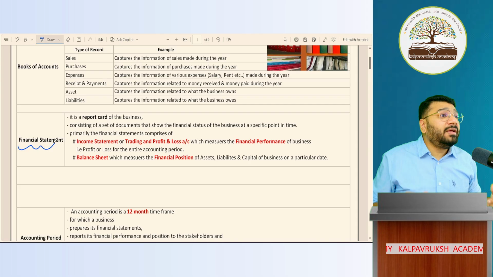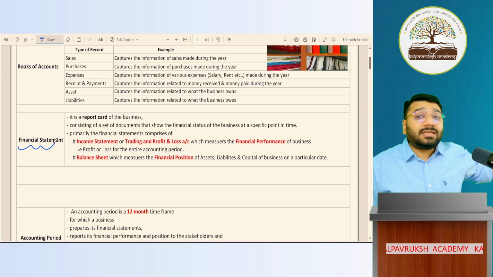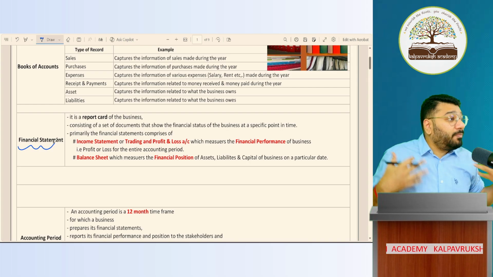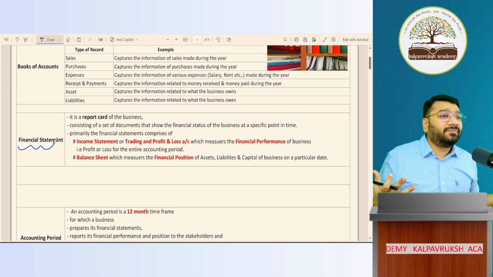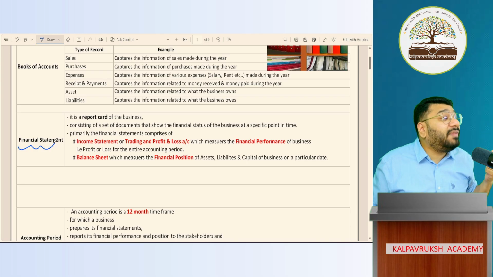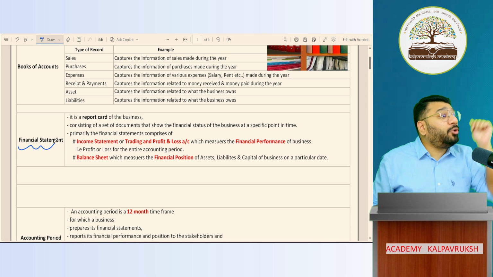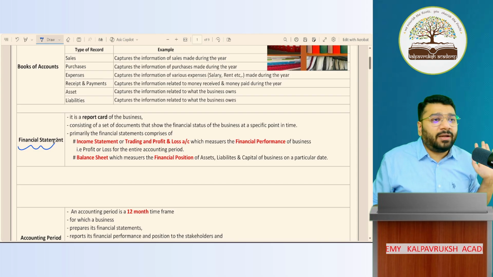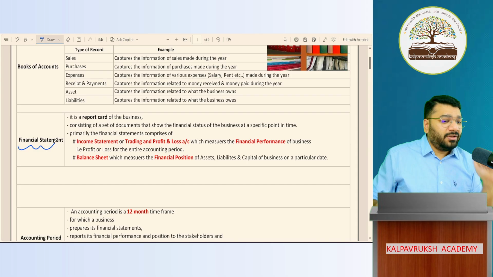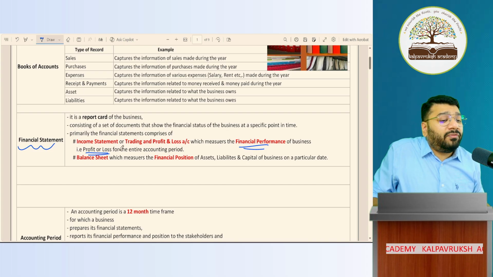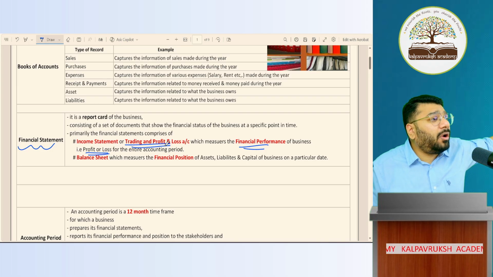So profit is a measure of performance of the business. Last year profit 10 lakh, this year profit 15 lakh. My profit has grown by 5 lakh rupees, so my performance has improved. Profit is nothing but a reflection of the performance of the business. If the business is performing well or not, what do you look at and tell? Profit. So the financial performance of the business is ascertained by preparing one document called trading and profit and loss account. Got it, not got it?